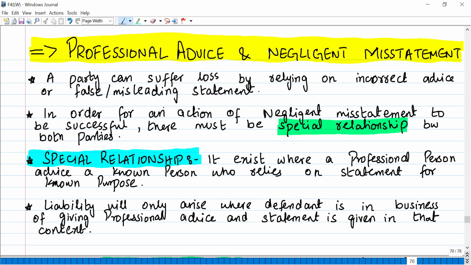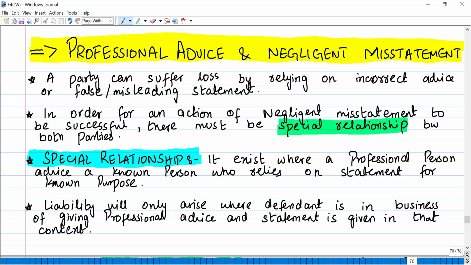Okay, in order for an action of negligent misstatement to be successful, there must be a special relationship between both parties. It's not the case that if anyone in a general context gives you advice, and because of that advice you suffer the loss, you can put a claim on the other person. No, if you want to be successful in an action for negligent misstatement, you have to prove that there was a special relationship between the two parties.